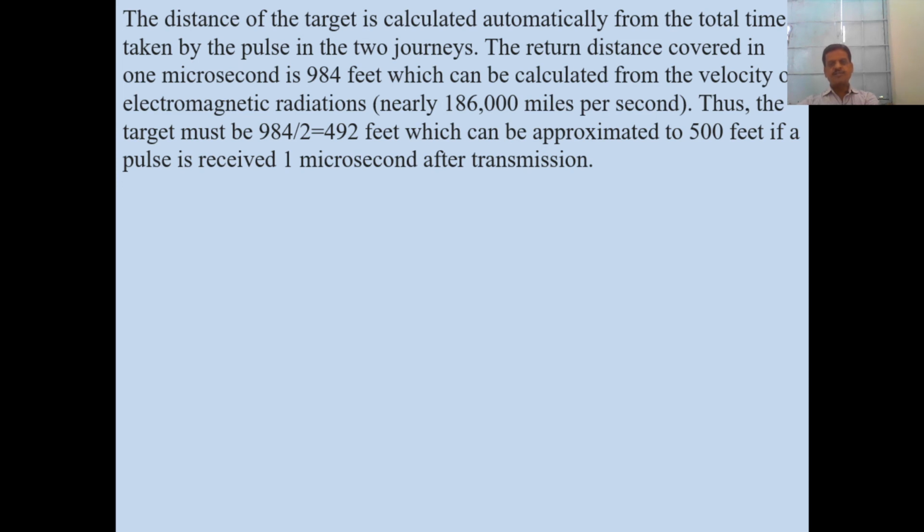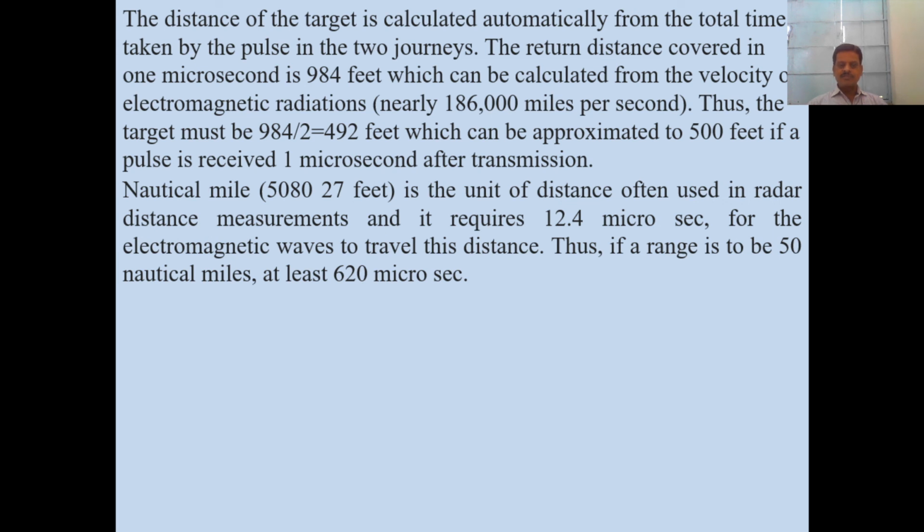The return distance covered in 1 microsecond is equal to 984 feet, which can be calculated from the velocity of electromagnetic radiation. Thus, the target must be 984 divided by 2, which is equal to 492 feet, approximately 500 feet, if the pulse is received 1 microsecond after transmission.